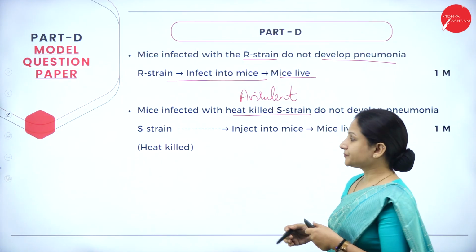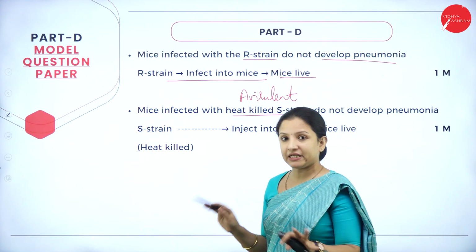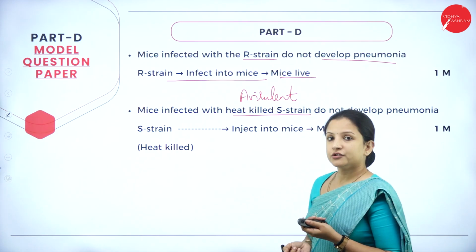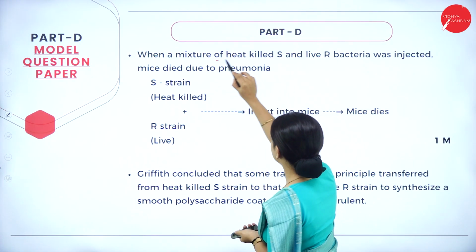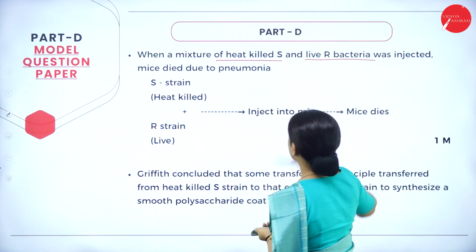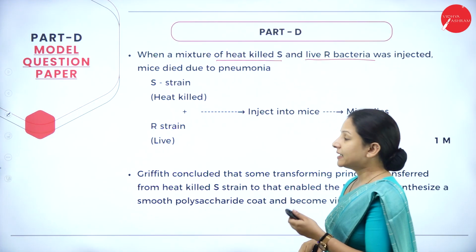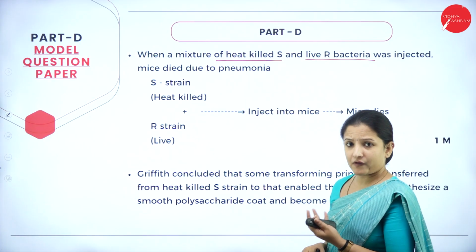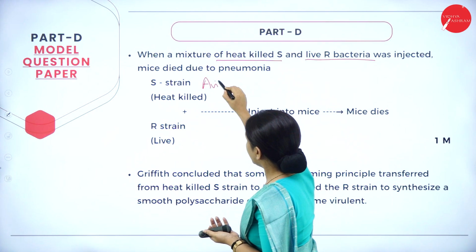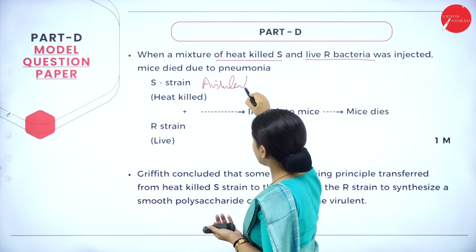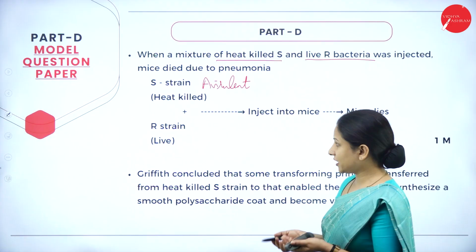And the mice did not develop any pneumonia because we have heat killed the S strain, we have made it avirulent. So next he took a mixture of heat-killed S strain and live R bacteria, that is Streptococcus pneumoniae bacteria, and injected it into the mice. The mice were supposed to live. Why? Because heat-killed S strain is avirulent, not capable of causing infection, and the R strain also is avirulent, not capable of causing infection.